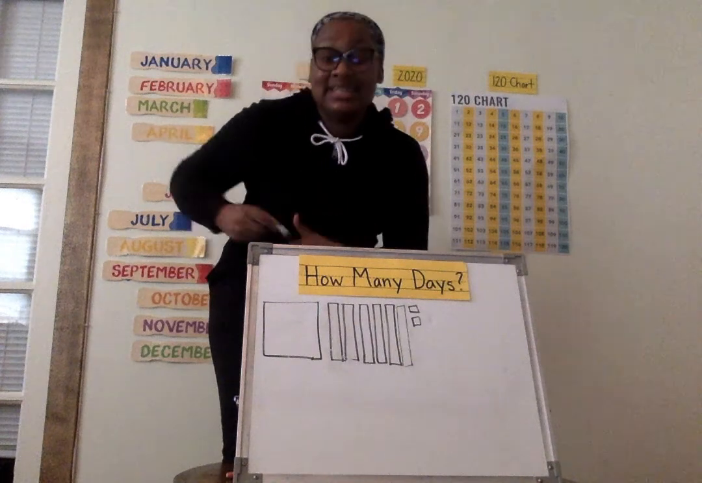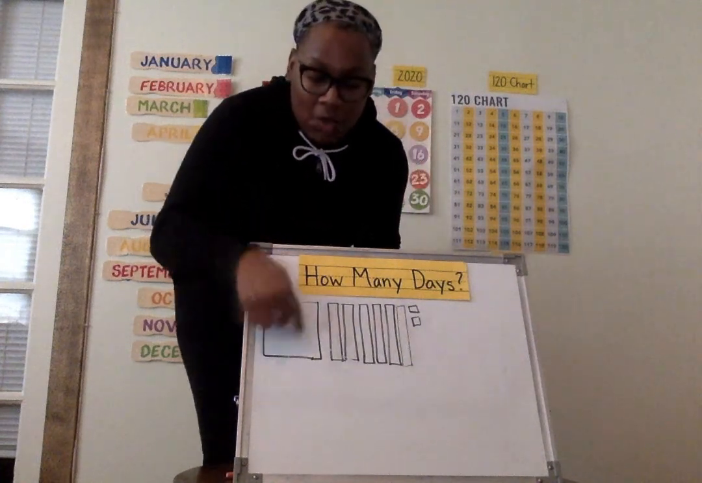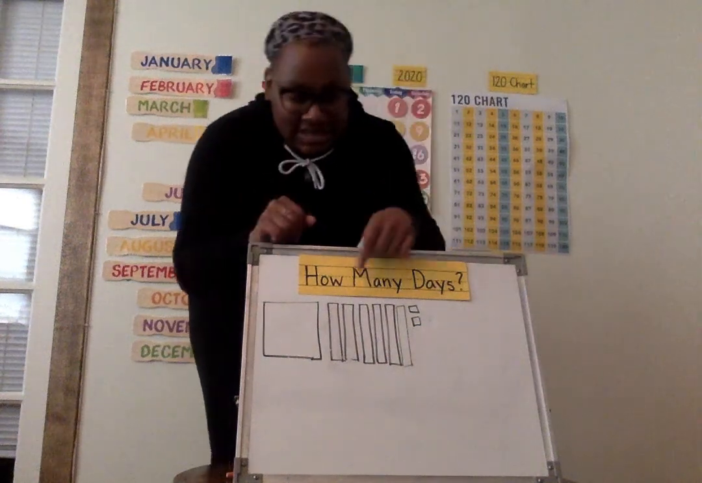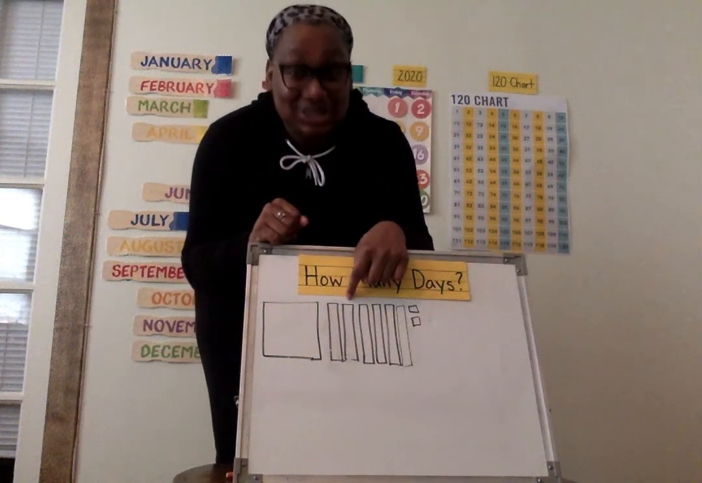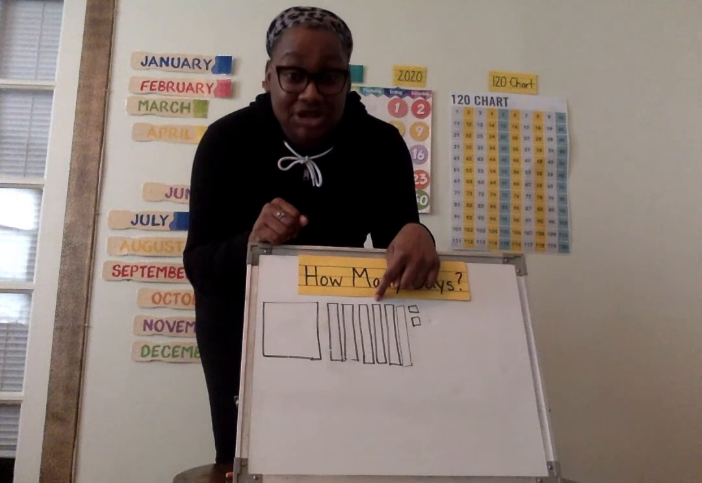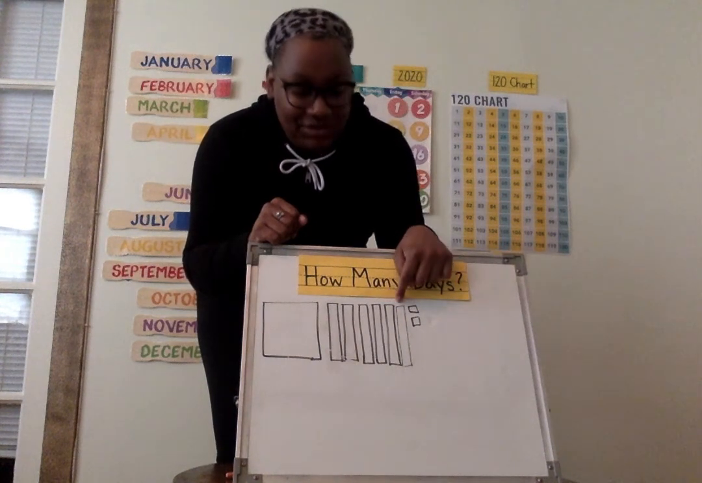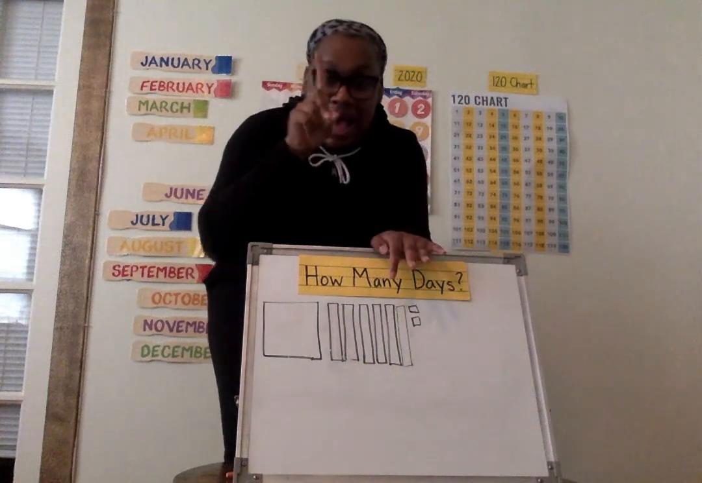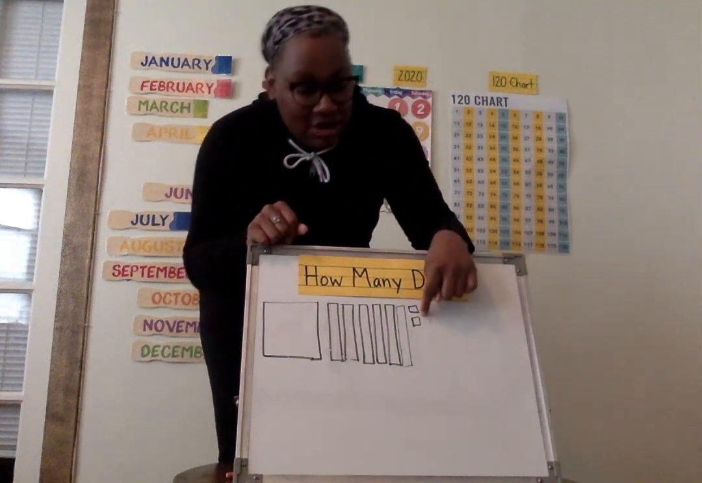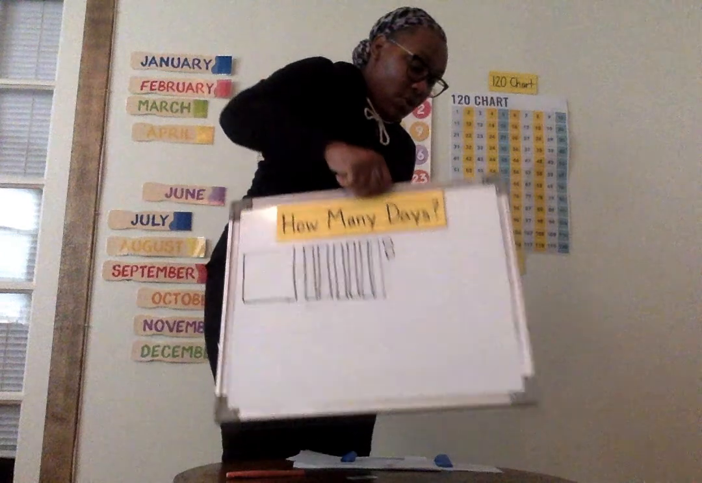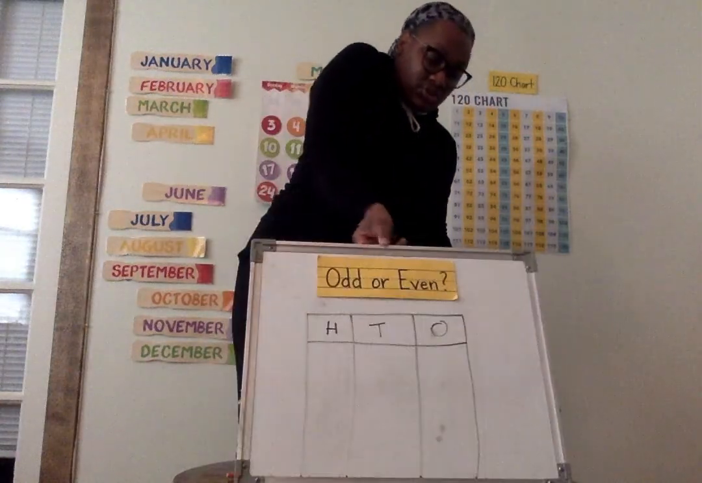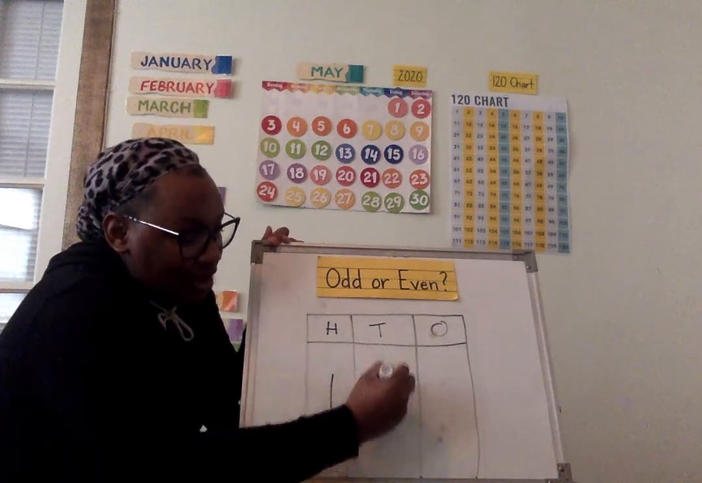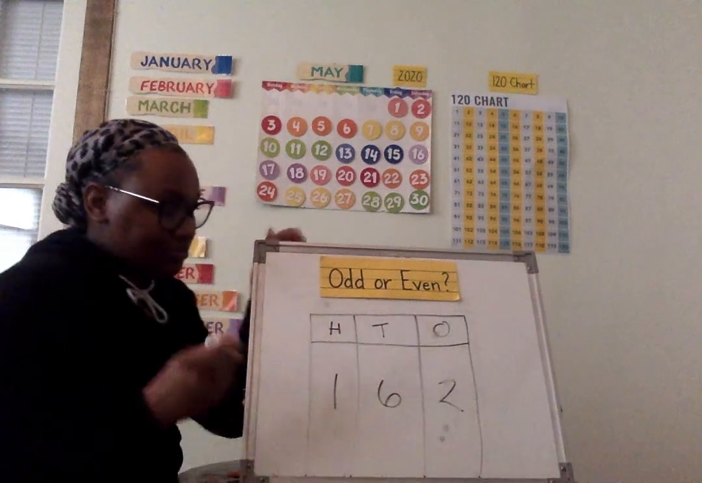Great job, friends. Let's count again. Count with me. 100, stop, switch, count by tens, 110, 120, 130, 140, 150, 160. Stop, switch, count by ones, 161, 162. Whoa. We've been in school 162 days. I'm going to go ahead and write that in our hundreds, tens, and ones chart.